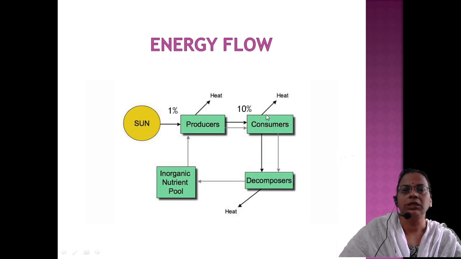So the remaining 10%: if 100 kilojoules are produced here, only 10% will be available to the primary consumers. Then again from the primary consumers to the secondary consumers, again 10%, and so on. Finally, the consumers as well as the plant producers will be utilized by the decomposers. They return the nutrients to the nutrient pool in the soil. So this is the flow chart of energy flow.